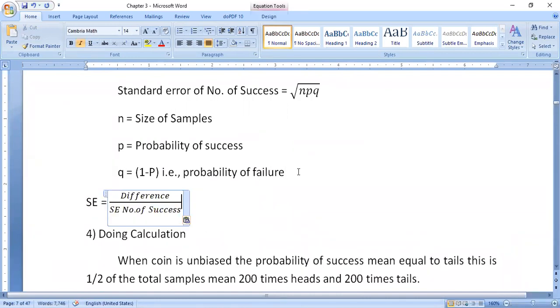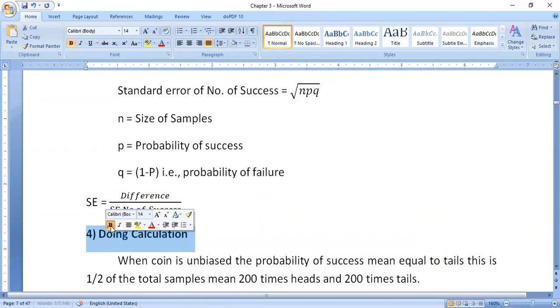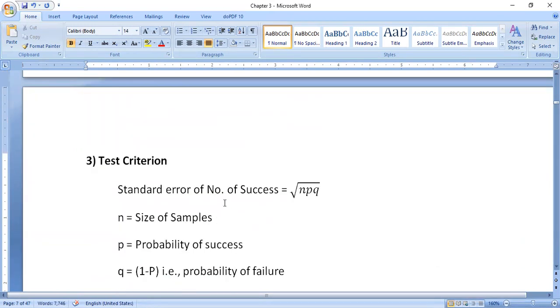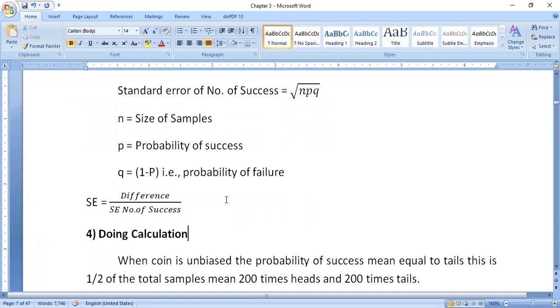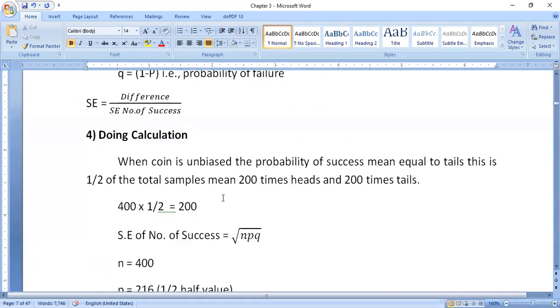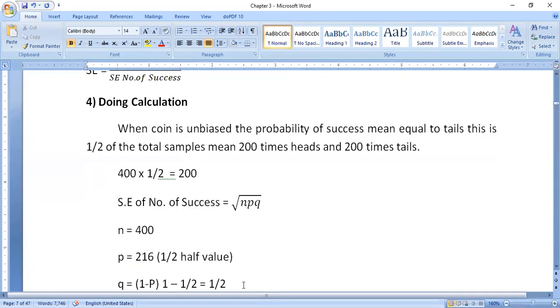The second one is that the standard error is equal to the difference divided by the standard error of the number of successes. Okay, then next immediately doing the calculation. Step number 1 is completed, step number 2 is completed, then step number 3 also completed, then step number 4. So what are we doing in step number 4 here?